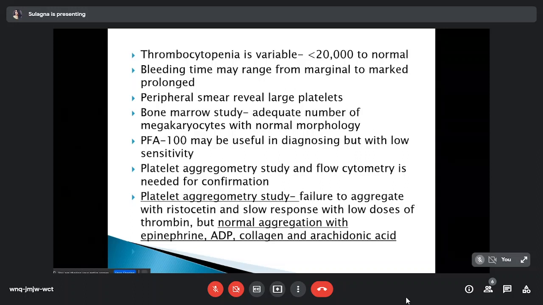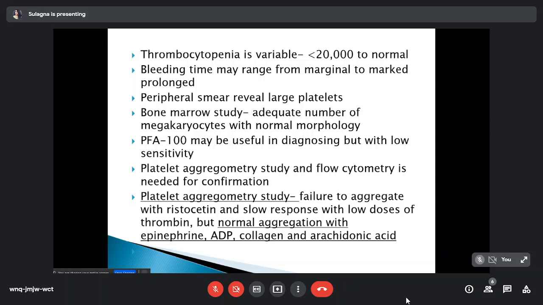Again, thrombocytopenia is variable, from less than 20,000 to normal. Bleeding time may range from marginal to markedly prolonged. Peripheral smear reveals large platelets. Bone marrow study shows an adequate number of megakaryocytes with normal morphology. Platelet function analyzer 100 may be useful in diagnosis but with low sensitivity. Platelet aggregometry and flow cytometry are needed for confirmation.